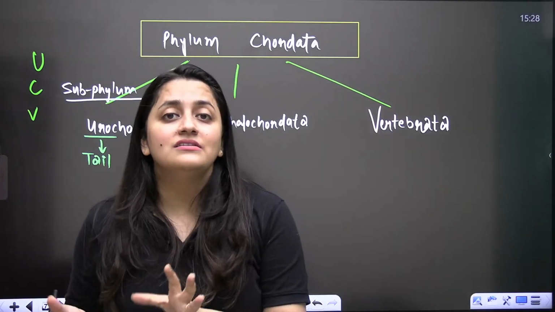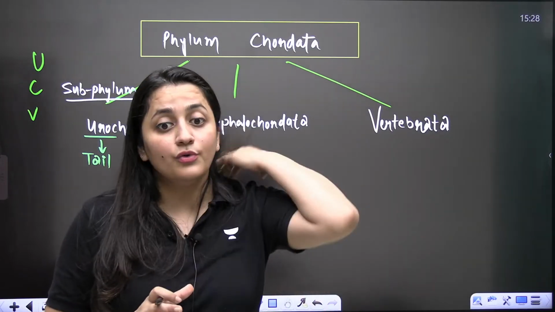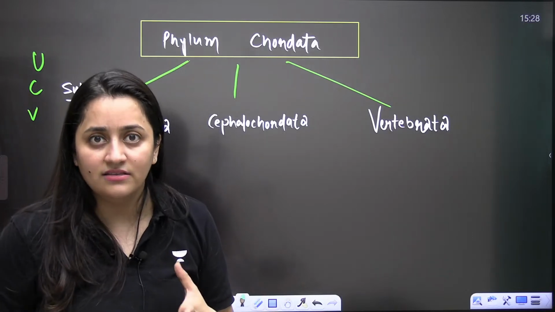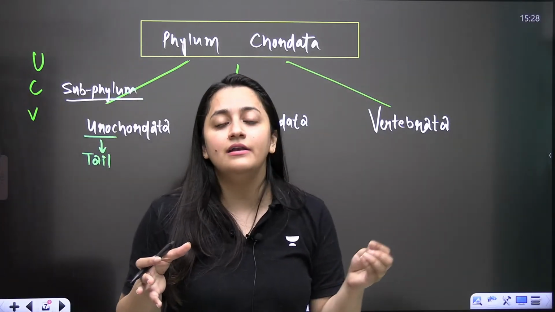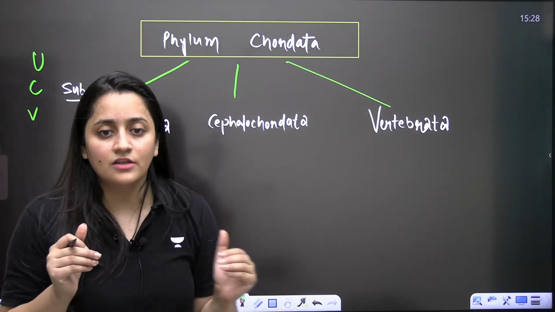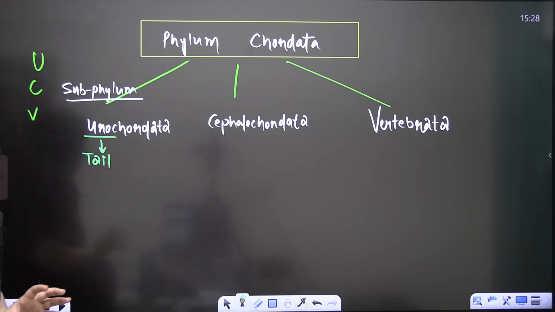You will not even consider them as the advanced organisms, right? Their characters are like this. You will see some adult forms are sedentary. They are not able to move, right? But still they are the chordates. Why? Because we have studied their embryonic stages. We have seen these points, okay?